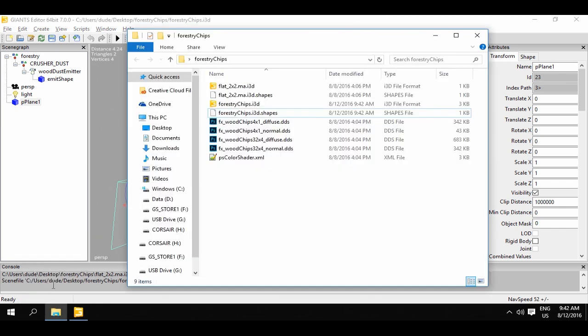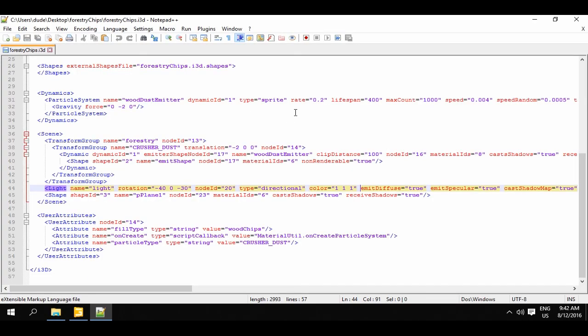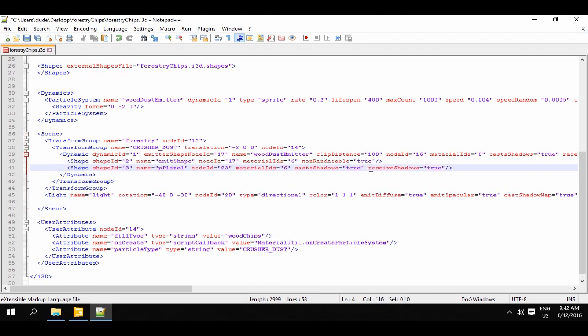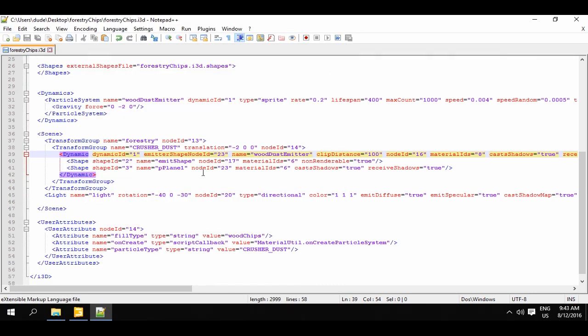Next, we'll open the file Forestry Chips i3D in Notepad++. The last entry in the scene container is for the newly imported shape. We'll now copy this line into the container for the particle editing panel. All we need to do here is copy the value for node ID and enter it in the particle editing panel's entry at Emitter Shape Node ID. When we've done this, we save the file with Notepad++ and go back to the Giants editor.